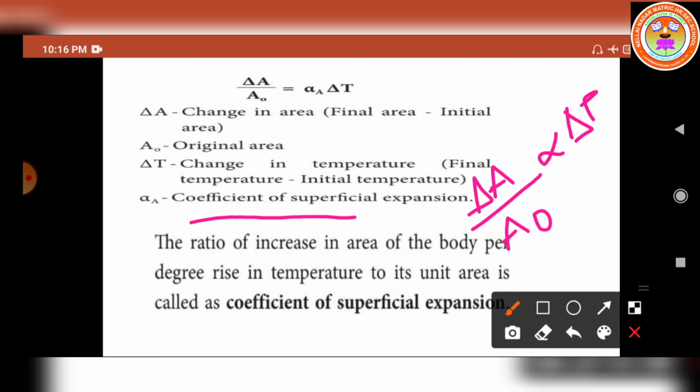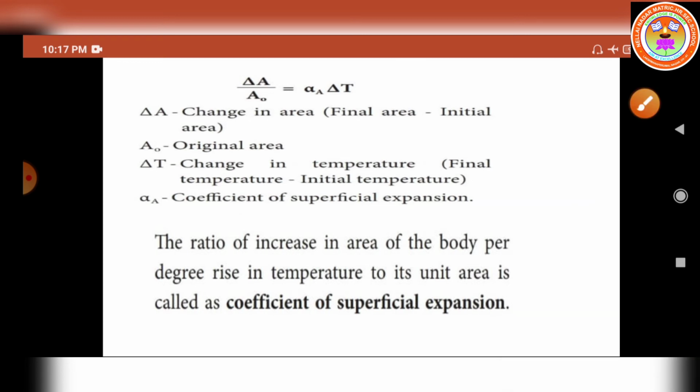The ratio of increase in area, symbol delta A, of the body per degree rise in temperature to its unit area is called the coefficient of superficial expansion or coefficient of areal expansion. What is the unit? Kelvin power minus 1.